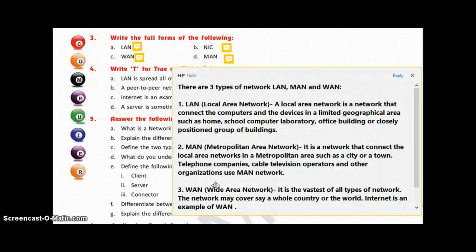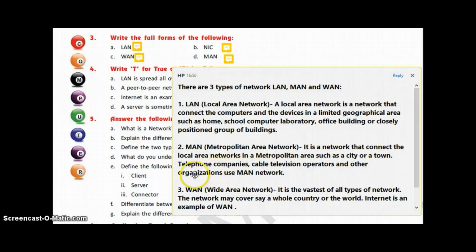So here is the answer. There are 3 types of network: LAN, MAN and WAN. LAN, the full form is local area network. A local area network is a network that connects the computer and devices in a limited geographical area, like a home, school computer laboratory, office building, or closely positioned group of buildings. MAN, the full form is Metropolitan Area Network, and it is a network that connects the local area network in a metropolitan area such as a city or a town.